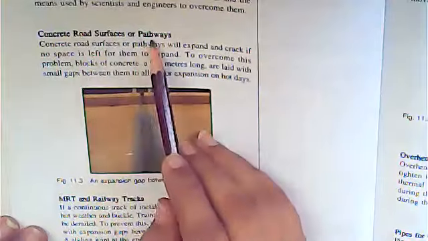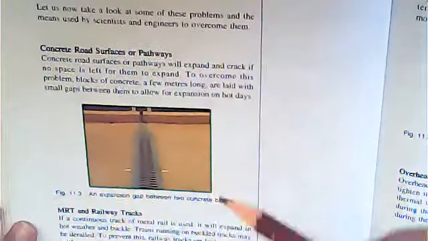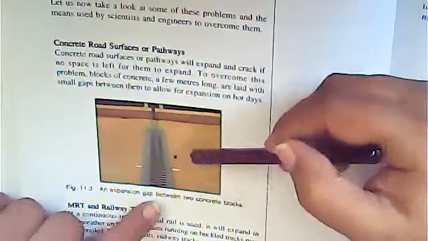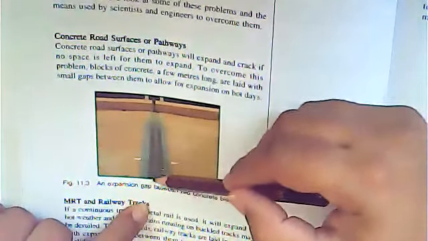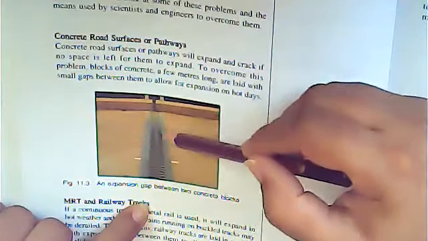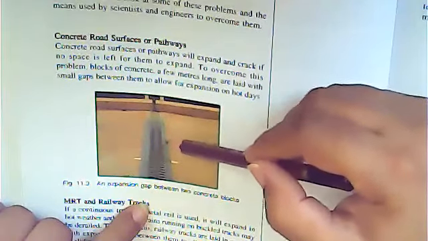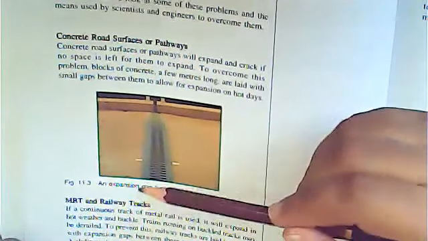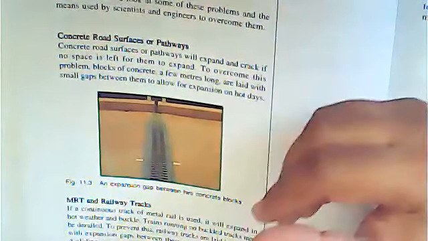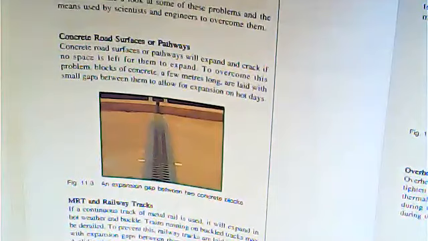Concrete road surfaces or pathways. As you can see, these are concrete roads, and this is the expansion gap here. So why do we need to provide expansion gaps here? Everyone please write it down in the chat box. I'm going to check your answer.